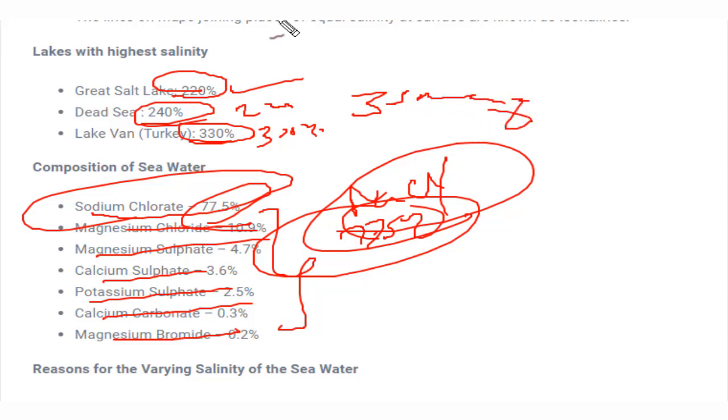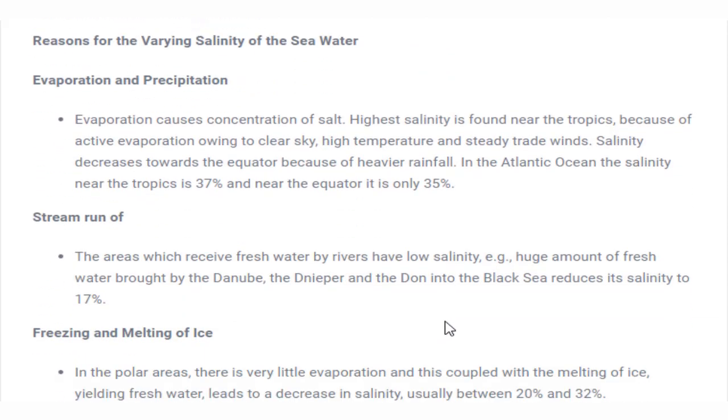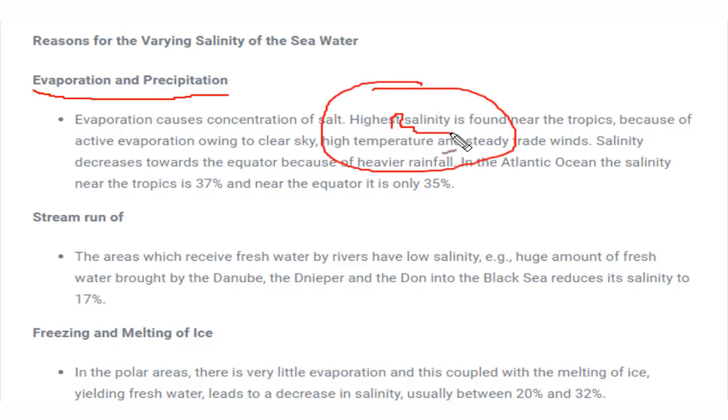What would be the reasons for salinity? There are various reasons which determine the salinity range. That means whether the water is saline, less saline, or more saline. So evaporation and precipitation. What do we mean by evaporation? Evaporation means the evaporation of water which is present in the ocean. You have to understand this by a solution. If you take water in a container and mix salt in that, and if you heat that water, the water will evaporate, but the salt will still remain there. Now you can see the concentration of salt increases as the amount of water decreases. So that's why salinity increases with increase in evaporation.